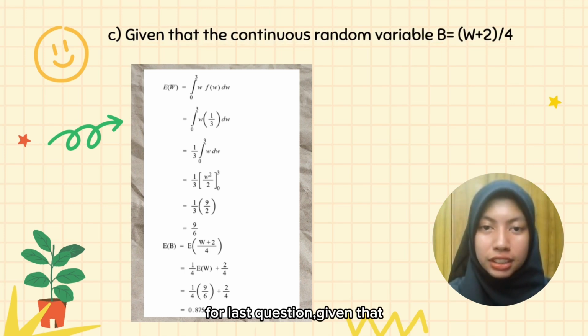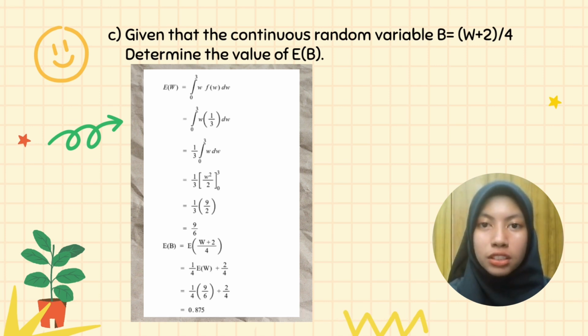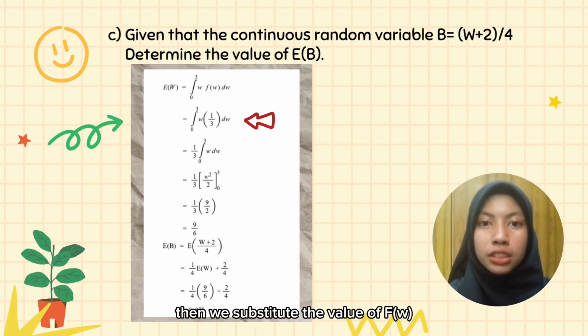For the last question, given that the discrete random variable B equals (W plus 2)/4, let's determine the value of E(B). Firstly, to calculate E(W), integrate from 0 to 3 of w times f(w) dw. Then we substitute the value of f(w), which is 1/3, into the integration. So we got the answer 9/6.